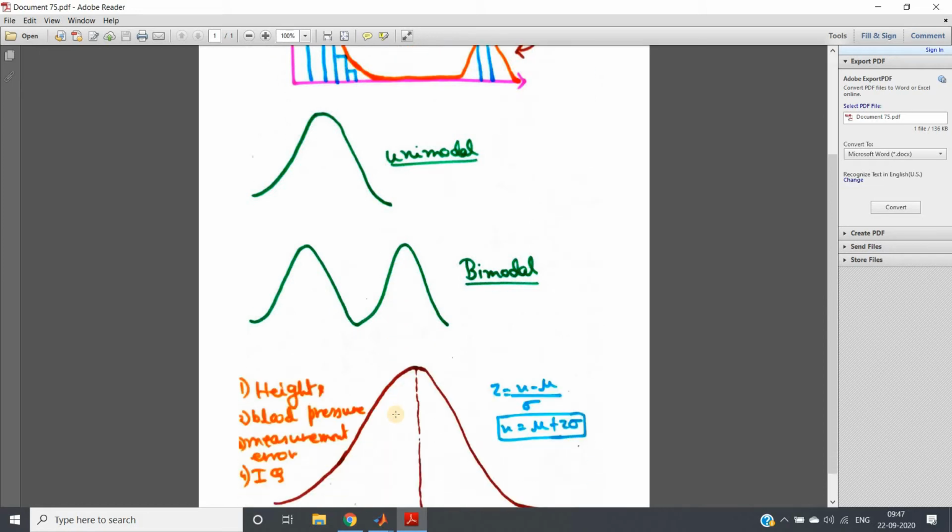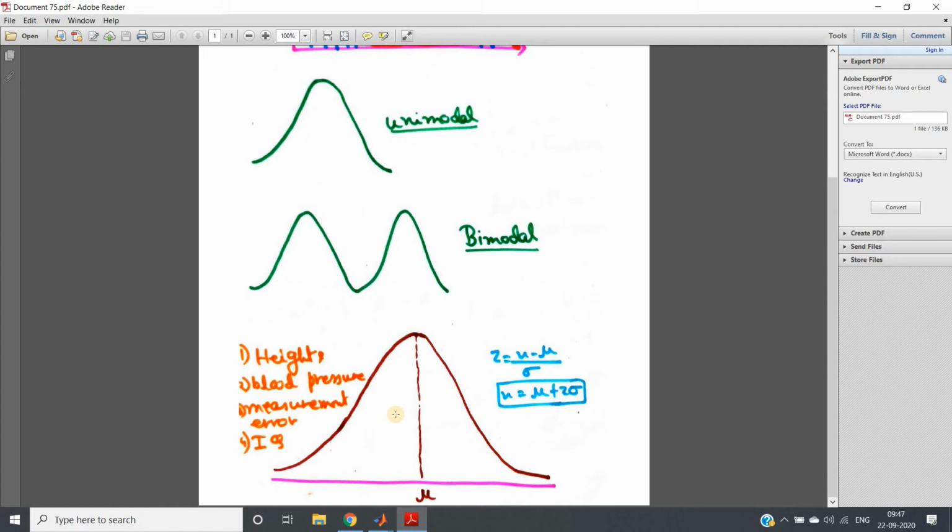Now I am going to discuss one very important distribution, of which in nature you will find many examples. This frequency distribution is the Gaussian distribution, also called the bell-shaped curve. You can see it looks like a bell shape, so it is called a bell-shaped curve. I hope if you have studied probability theory and random processes, or statistics for engineers in your engineering courses, then you have surely studied this Gaussian distribution.